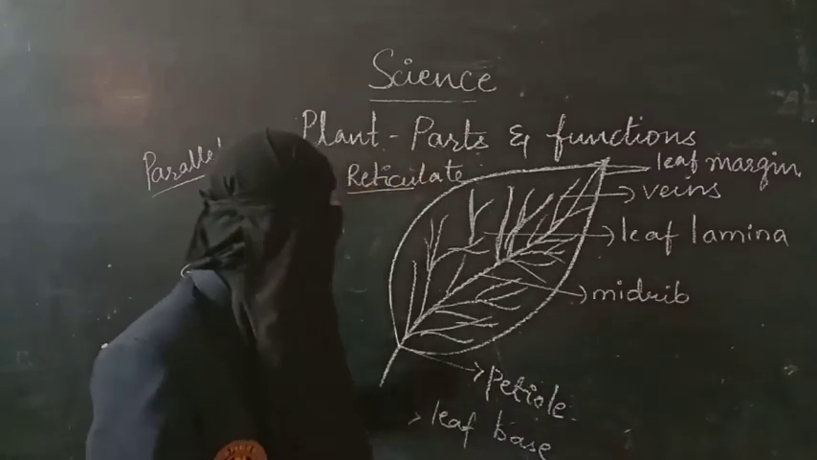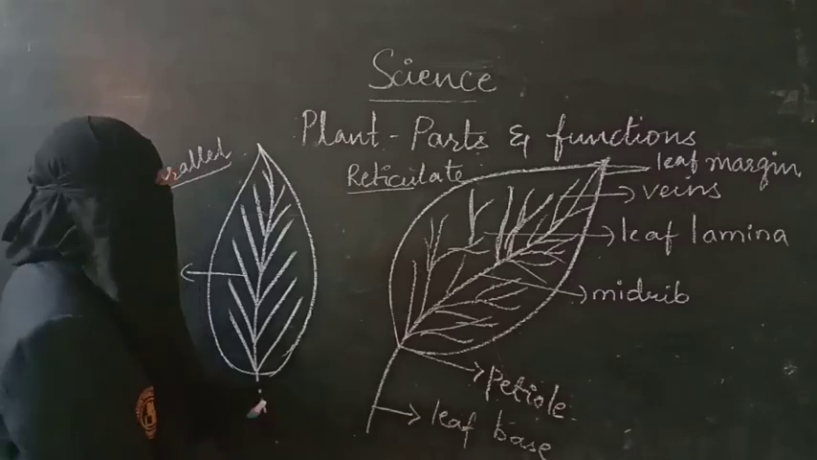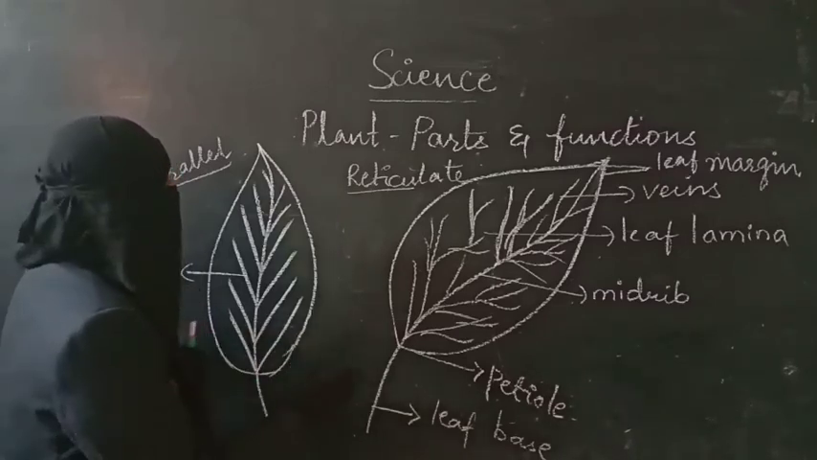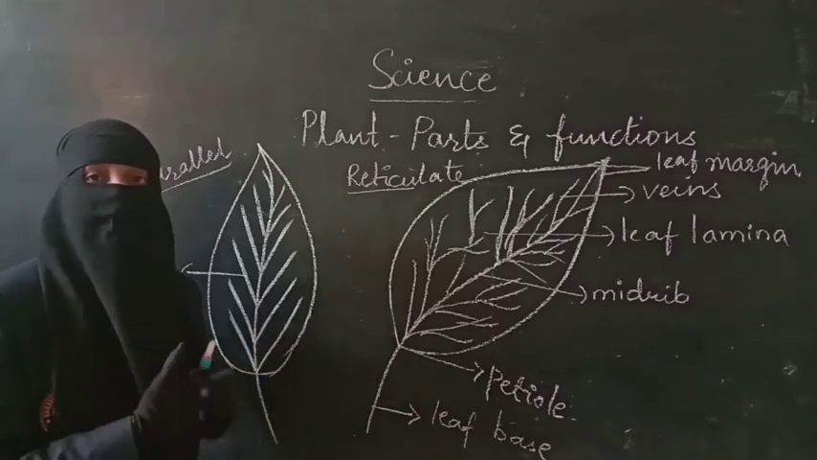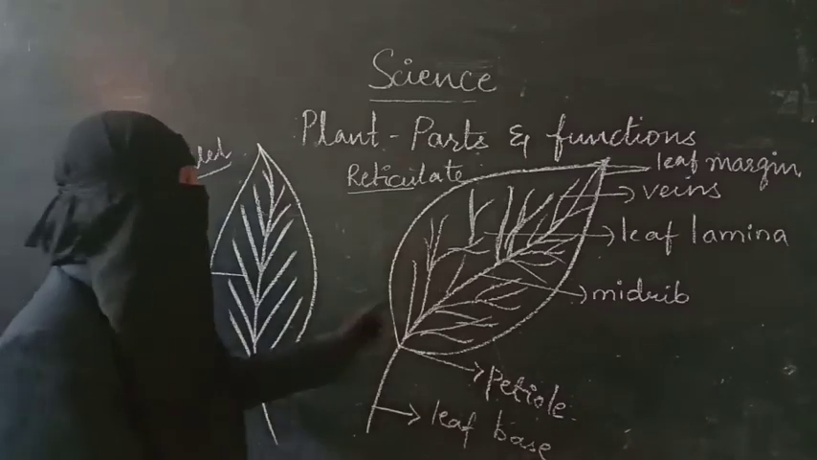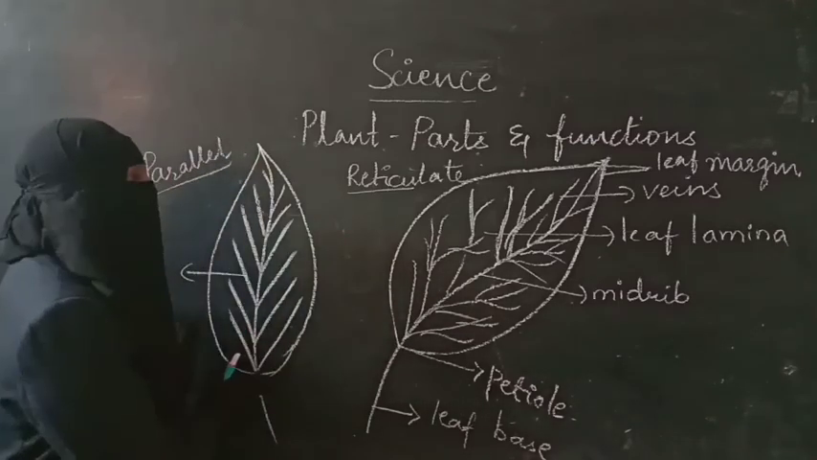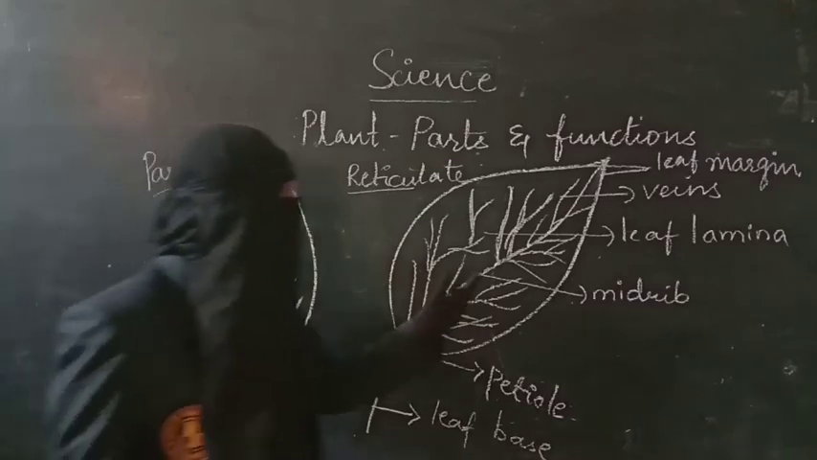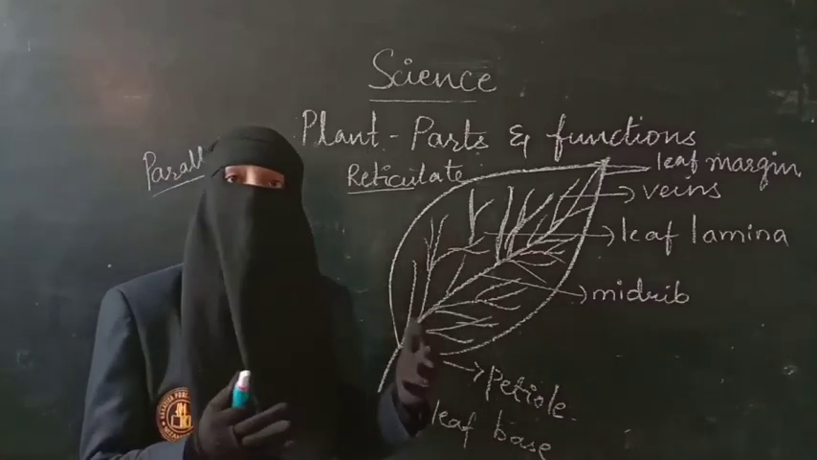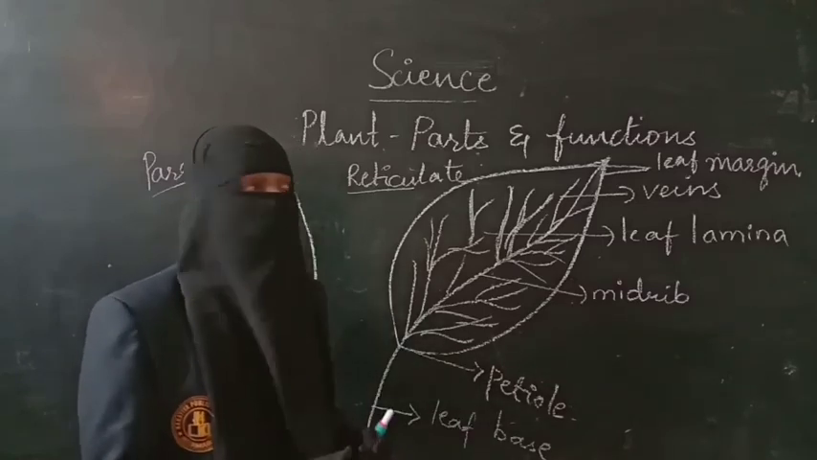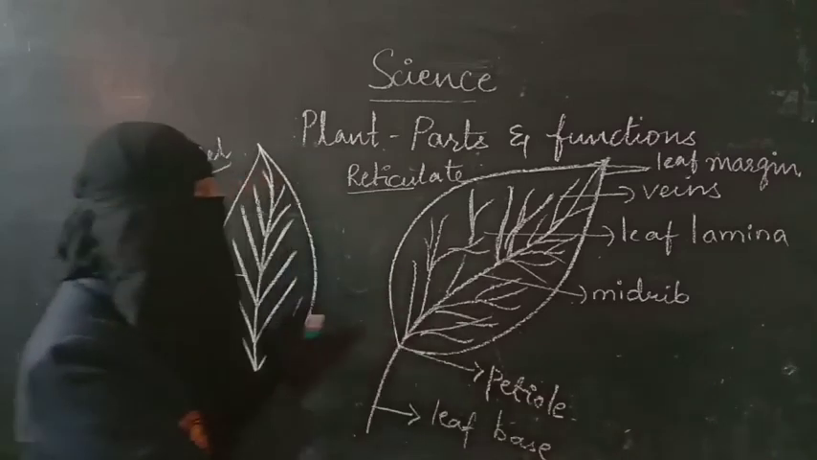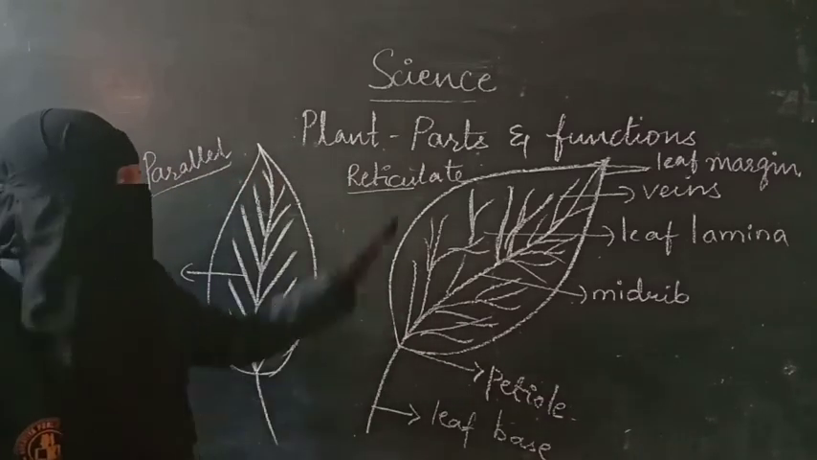Examples of parallel venation are all the Gramineae family, like red gram, green gram, as well as bajra, jowar, wheat, paddy. Even grass has parallel venation. Whereas reticulate venation can be seen in different types of plants, like spinach and fenugreek. So there is a connection between the root system and the venation.